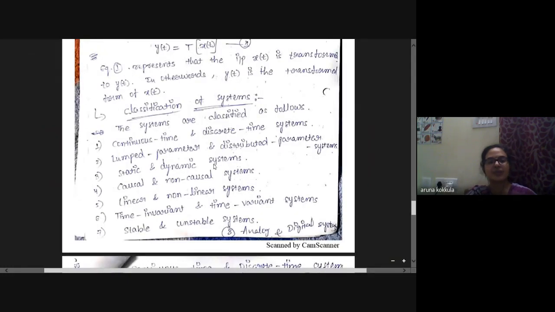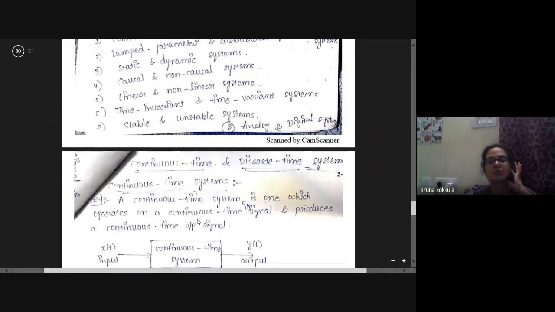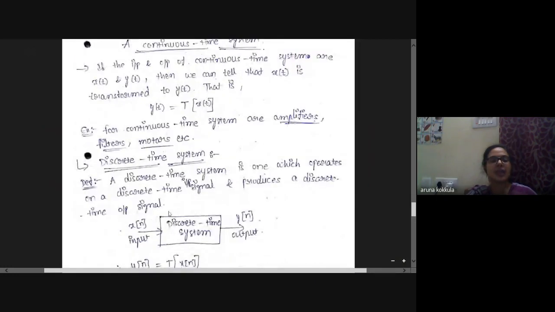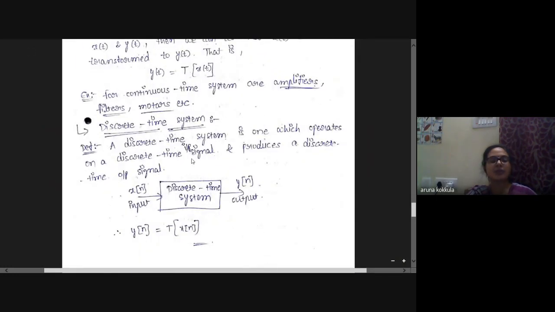Systems are classified as continuous time and discrete time systems, lumped parameter and distributed parameter systems, static and dynamic systems, causal and non-causal systems, linear and non-linear systems, time invariant and time variant systems, stable and unstable systems, analog and digital systems, and we are concentrating more on the discrete time systems. A discrete time system is one which operates on a discrete time input signal and produces a discrete time output signal. So here input is x of n, output is y of n. Output y of n is equal to some transfer function or transformation on your input x of n.